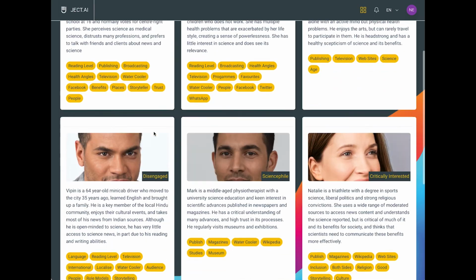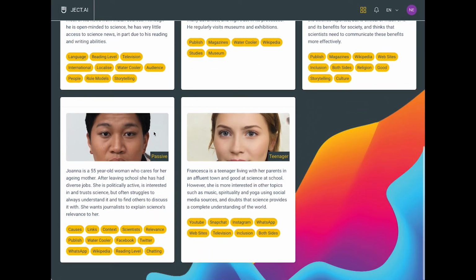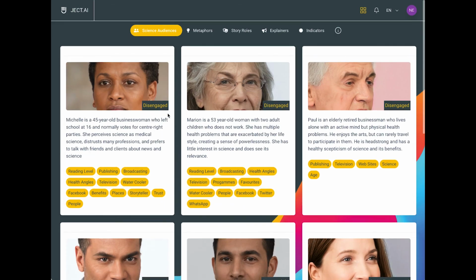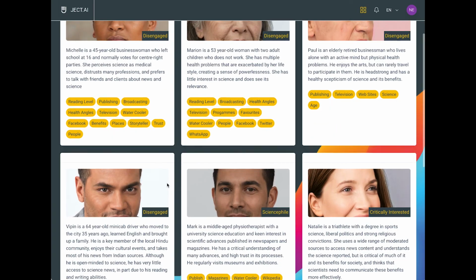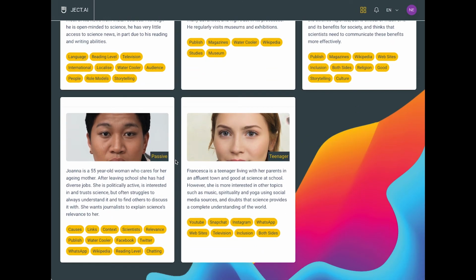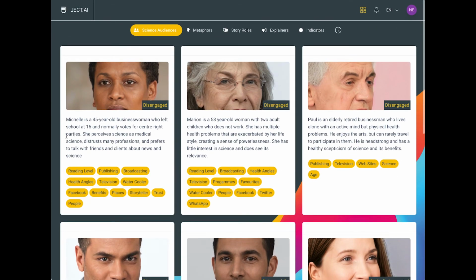And you'll notice if you scroll down here, there are at the moment 8 different science audience personas based on existing research around clusters of different types of people and how they respond to science communication. For each of these personas, you have a short description, and a number of relevant topics that you might want to explore with that persona. Each of those topics is related to how you might adapt your communication to communicate more effectively with them.